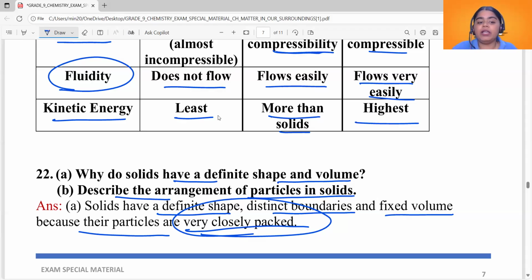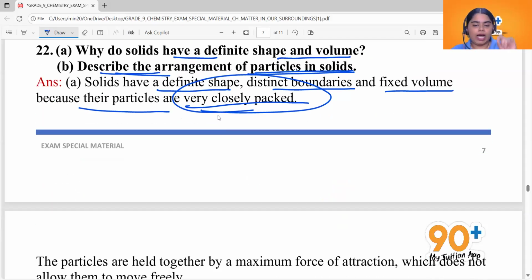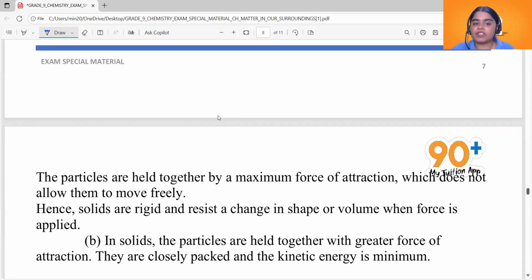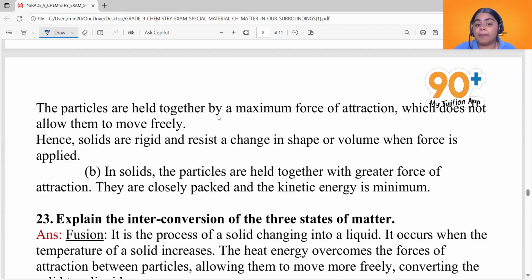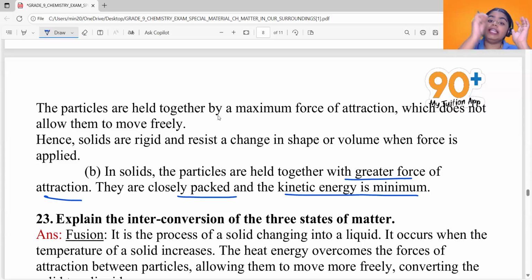The next sub question: describe the arrangement of particles in solids. As we just mentioned, in solids the particles are held together with greater force of attraction. They are closely packed and the kinetic energy is minimum. They have the maximum force of attraction when compared to liquids and gases, and that is also one reason why the solids have definite shape.